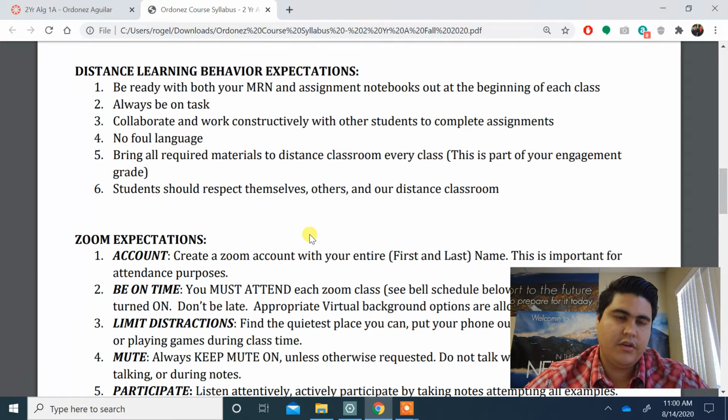So of course, during the Zoom meeting, we don't want you guys to be using foul language or anything like that. That's completely prohibited. If I see you guys doing that, then I'm just going to kick you out of the Zoom, and I'm going to transfer you to Mr. Collier, who is the one that takes care of discipline. Okay, so you don't want to be kicked out of the class. I will kick you out of the class if you do that.